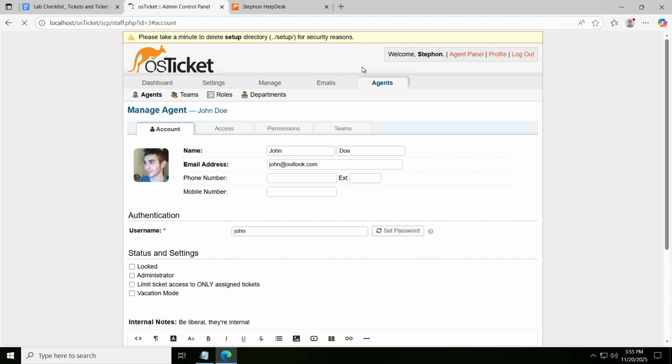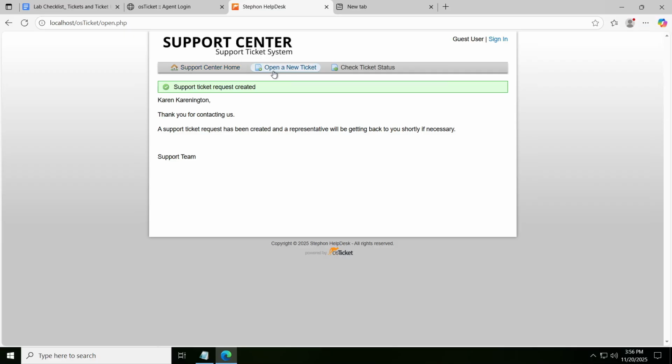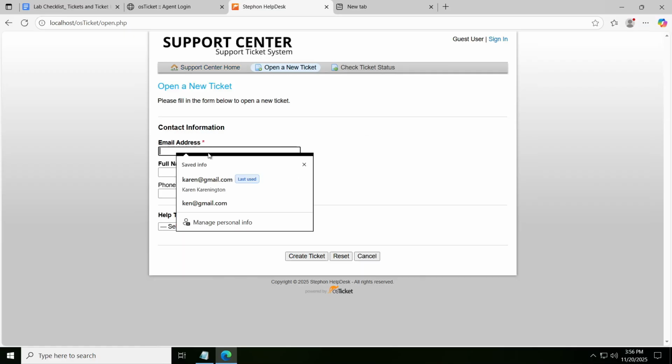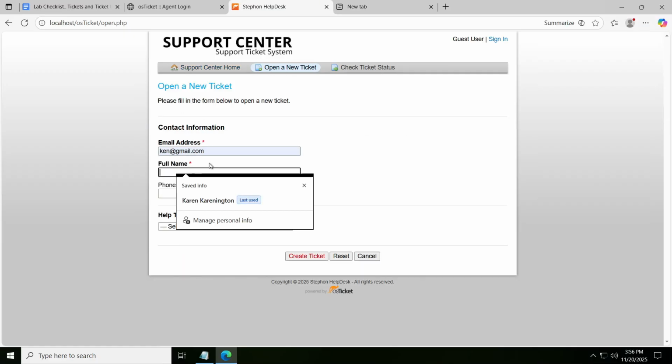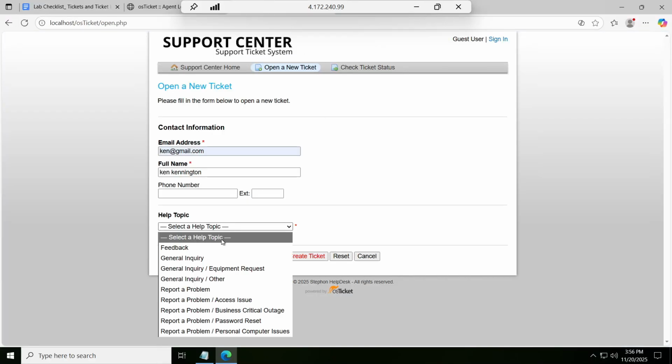We will continue. As we were looking at, let's have another ticket open by Ken. His name would be Ken Kennington, is what I think I had it as. So his issue would be Adobe upgrade issue. Accounting department needs Adobe upgrade and broken. Let's just say that's what he said, right?